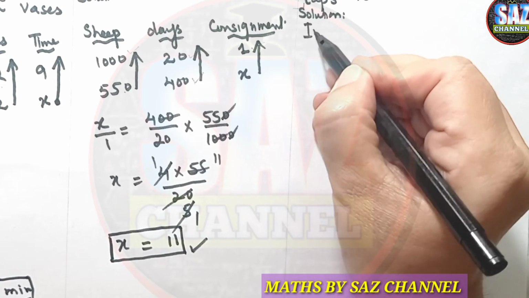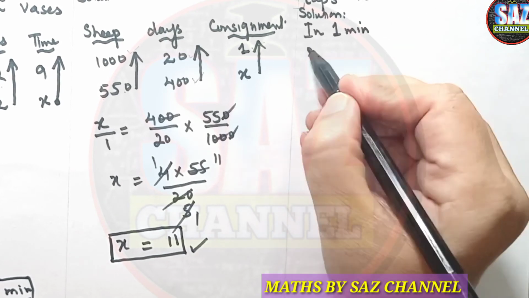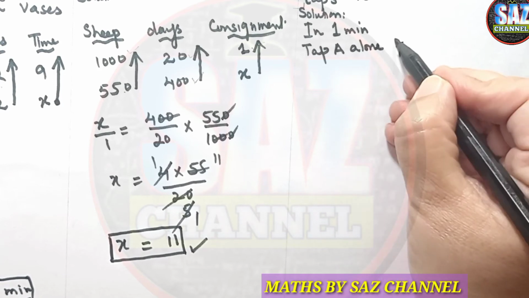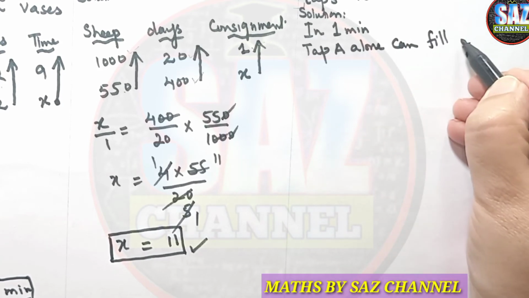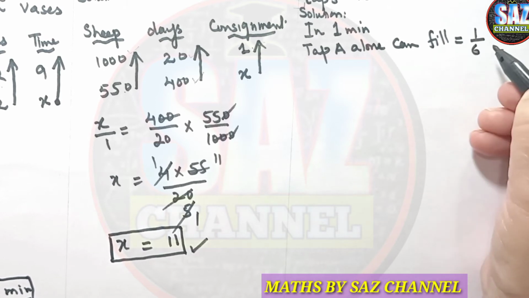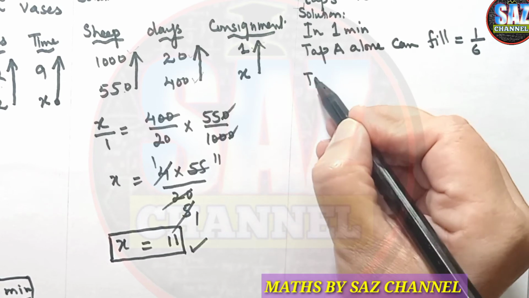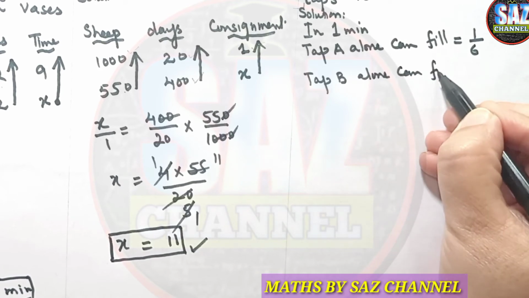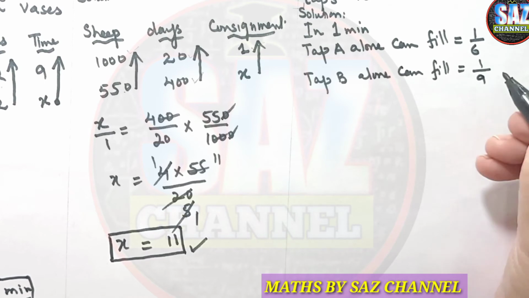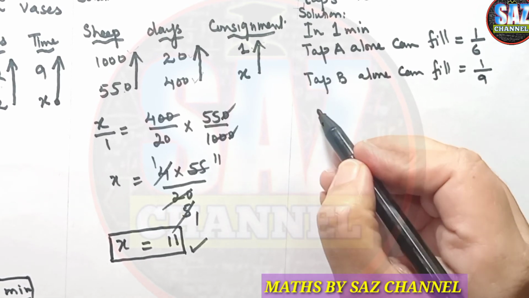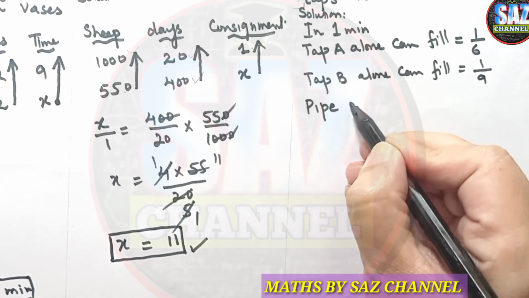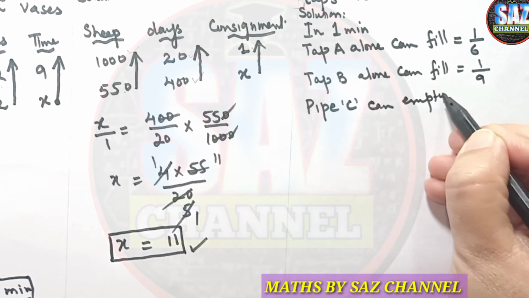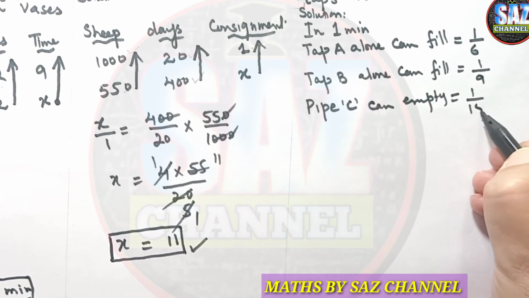In 1 minute, tap A alone can fill 1/6 part of the tank, and in 1 minute tap B alone can fill 1/9 part of the tank, and in 1 minute pipe C can empty 1/15th part of the tank.